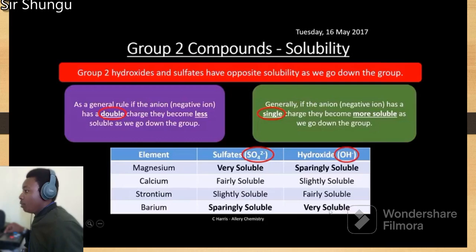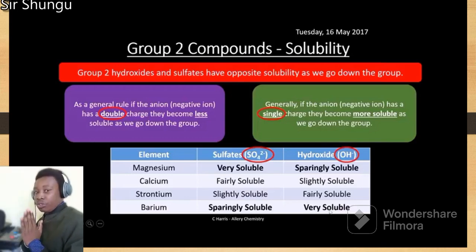Then let's talk about solubility. What happens with these elements' compounds? For group 2, you need to know there's a trend here. If a group 2 metal is joined with a large anion that has a charge of 2 minus, then the solubility decreases going down the group.